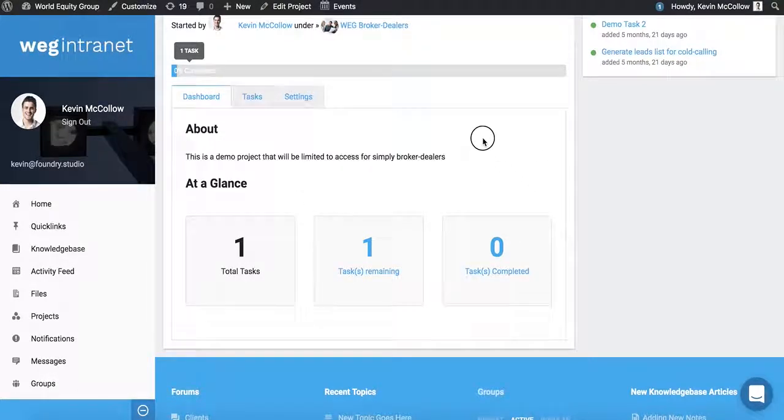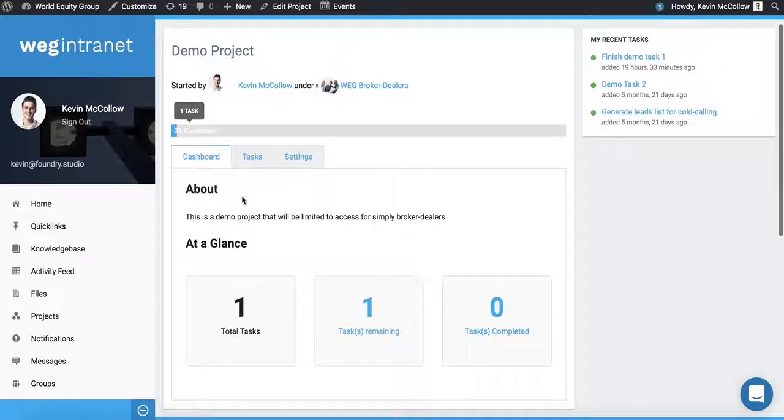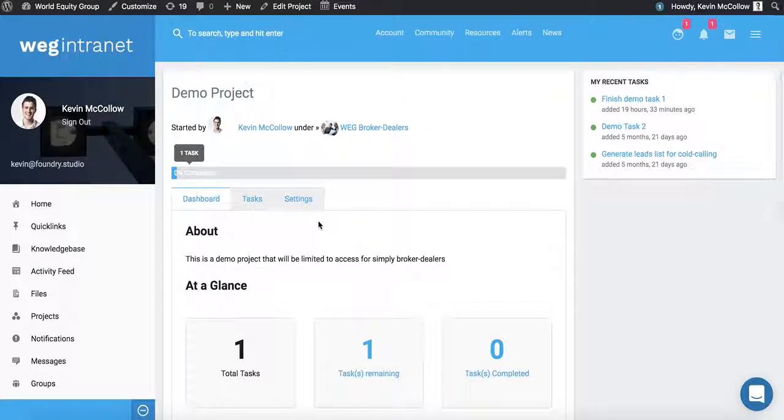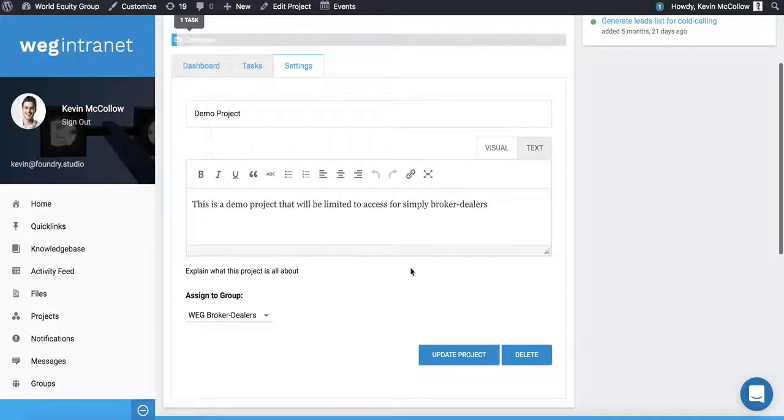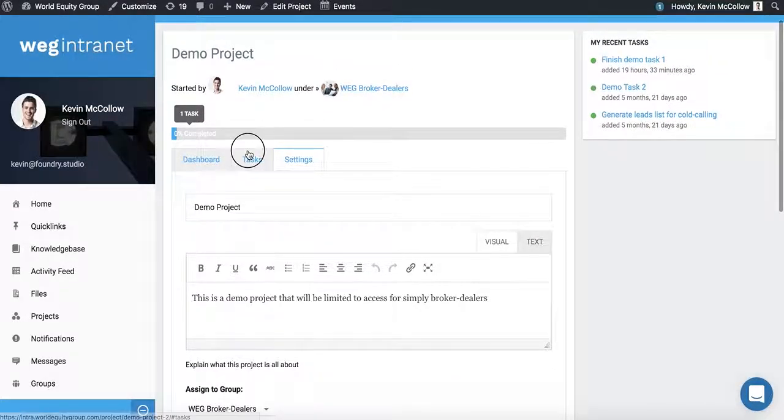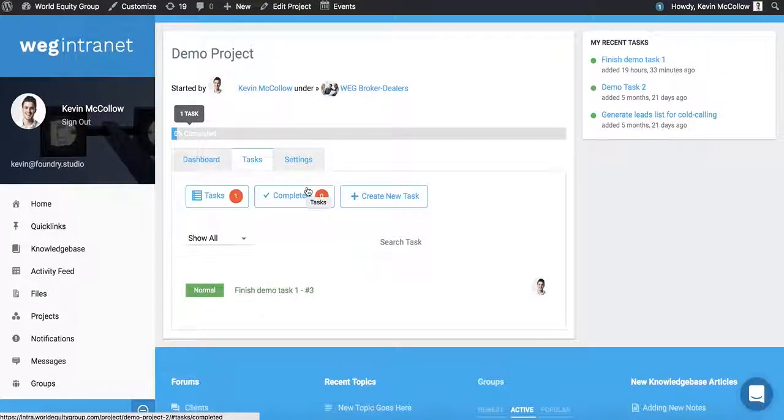I've provided an about on the project, and then the at a glance shows the tasks that have been created, the tasks remaining, the tasks completed. So this is the project and task management meat and potatoes. You would create a project within a group, then create tasks, assign them to given individuals, and then manage project details. But effectively, everything runs through projects when it's first set up, and then everything runs through tasks under projects.